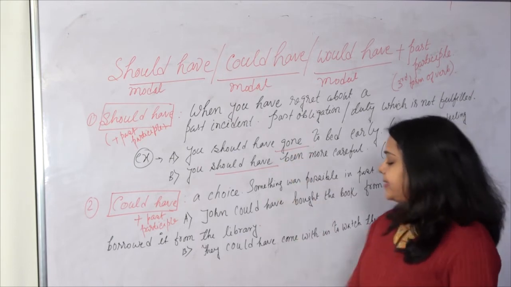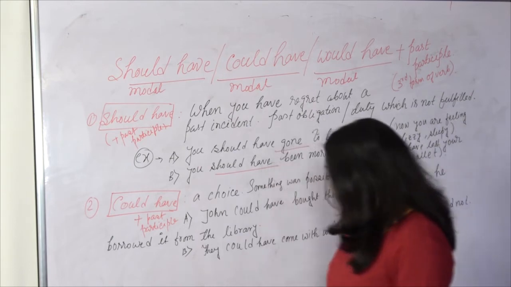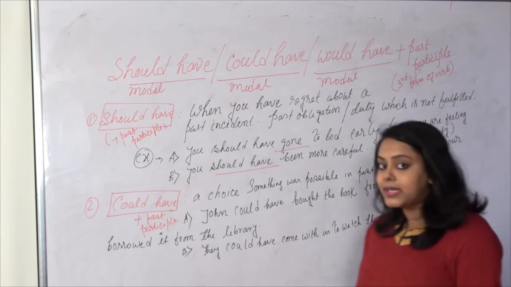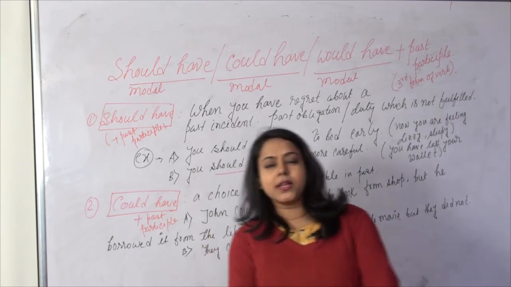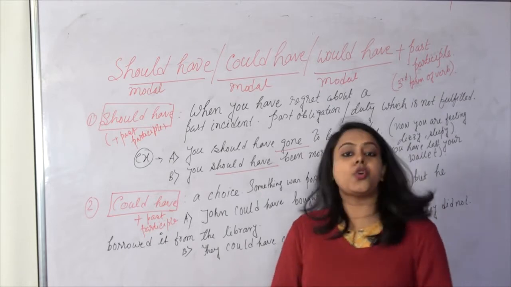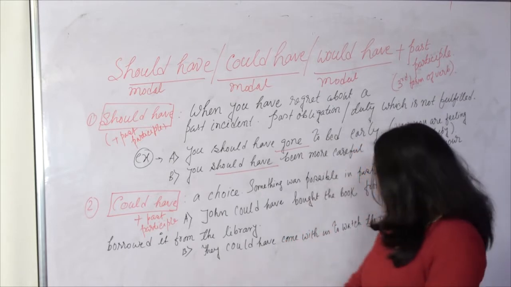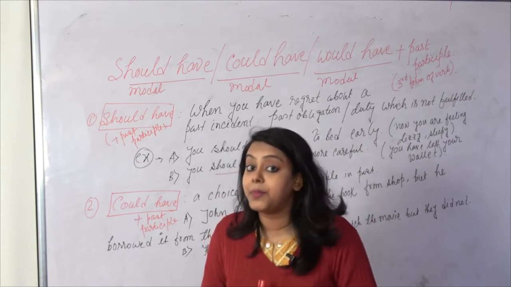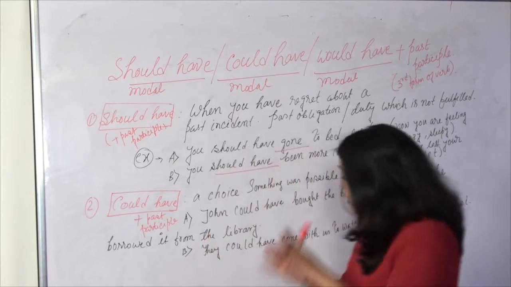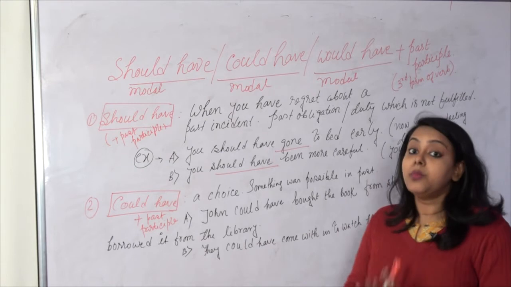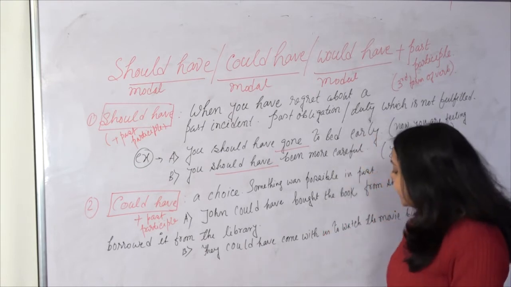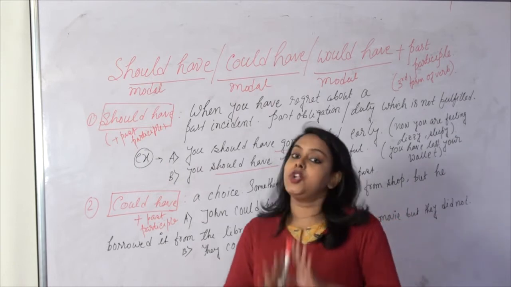The second example is: they could have come with us to watch the movie, but they did not. It's their wish, their choice, that they didn't come to watch the movie with us, but they could have come. They chose not to accompany us.